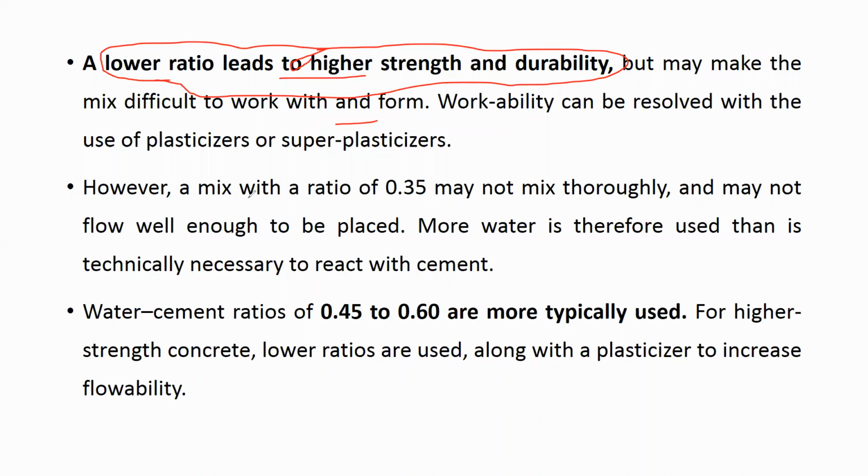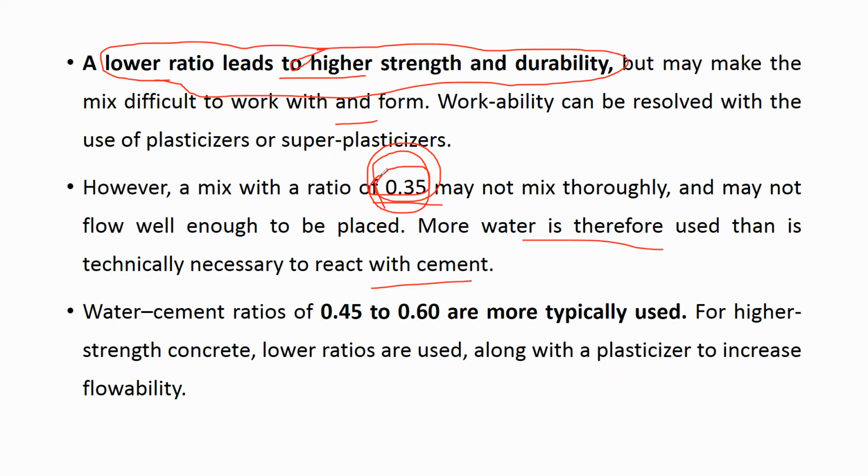However, a mix with a ratio of 0.35 may not mix thoroughly and may not flow well enough to be placed. More water is therefore used than is technically necessary to react with cement. If you use a 0.35 water cement ratio, your concrete will not get good workability. You cannot mix the concrete properly because the amount of water will be very less.